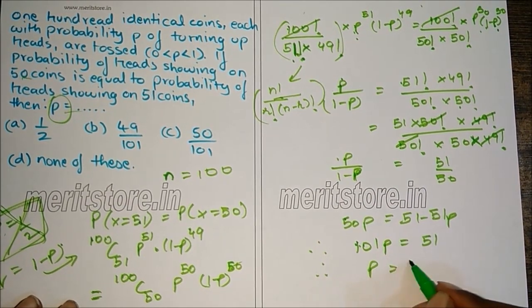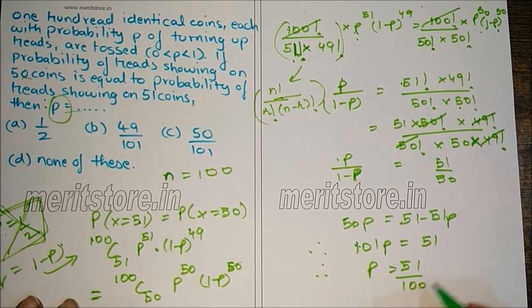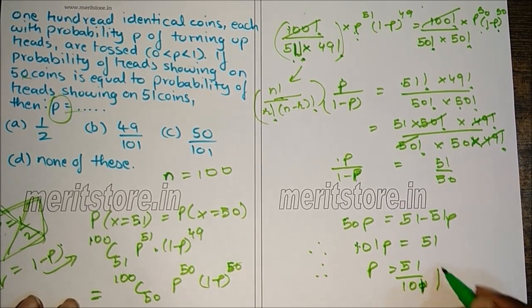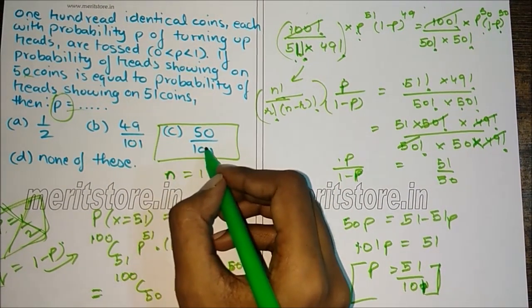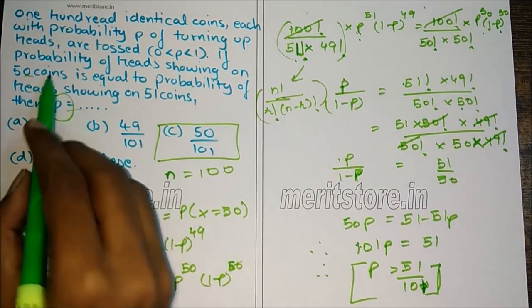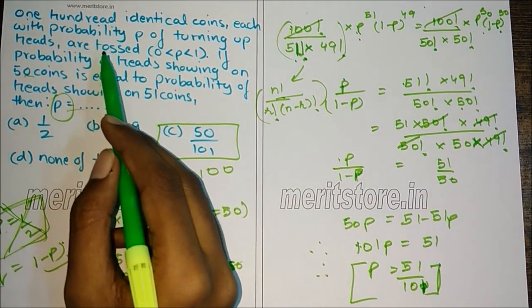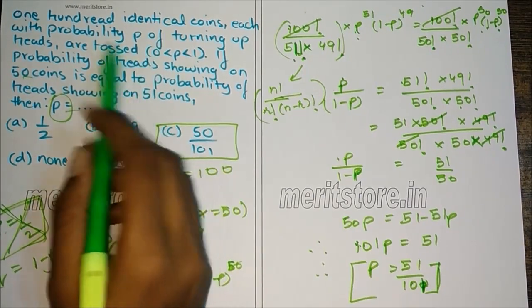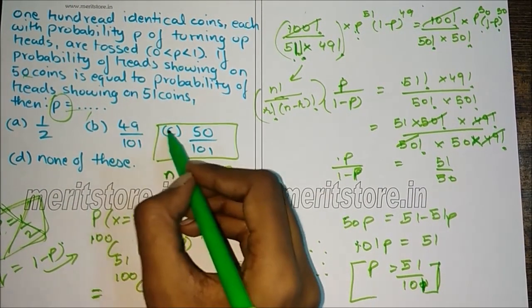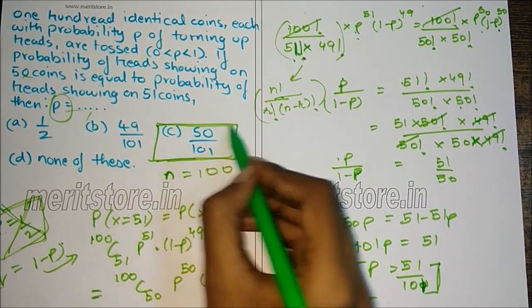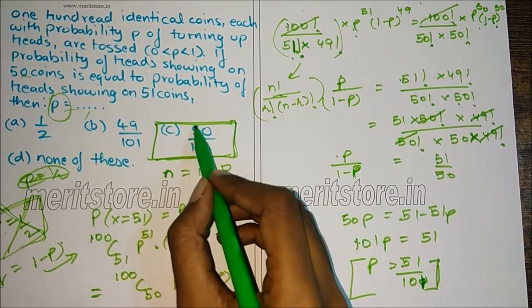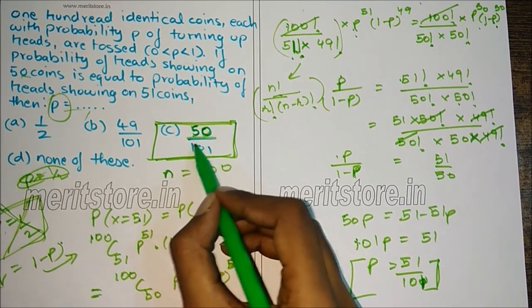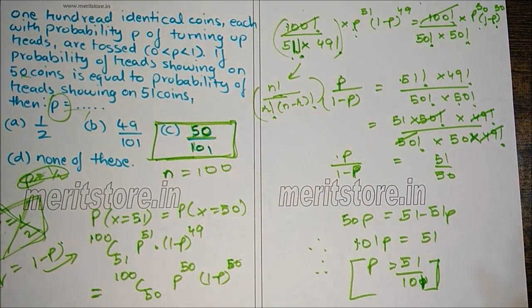Therefore, p is 51 by 101, which is option C. So here we saw that the probability of getting a head from a coin was not half. So we can say the coin wasn't fair. So it was too early to judge that probability of half, and we ended up getting probability 50 by 101.